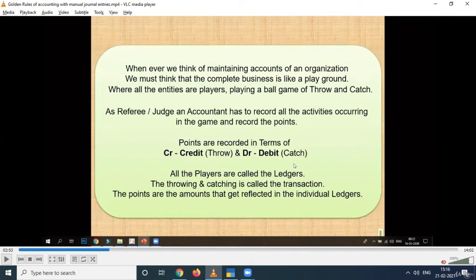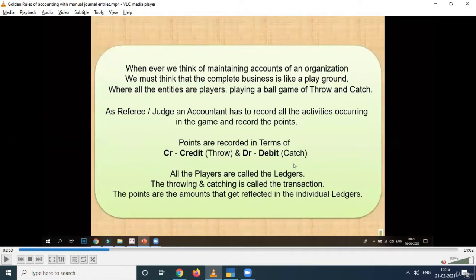And the third thing, the points that they collect in that playground are the amounts that get reflected in our individual ledgers. Points will be recorded in terms of credit and debit. That is, if you throw something, if you give something, then it will be credited, and if you receive something or catch something, then that will be debited. This is a simple thing you can easily learn and understand.